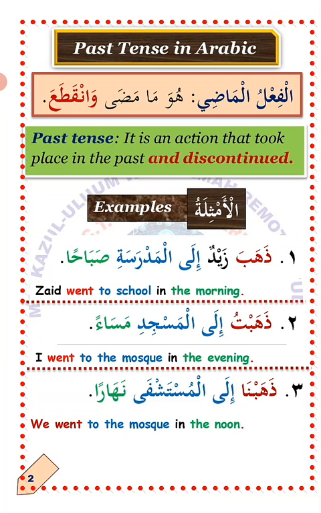Number two: ذهبت إلى المسجد مساء. I went to the mosque. مساء, in the evening. So ذهبت is another example of فعل ماض. Number three: ذهبنا إلى المستشفى, we went to the hospital. نهارا, in the afternoon. So ذهبنا is another example of فعل ماض.